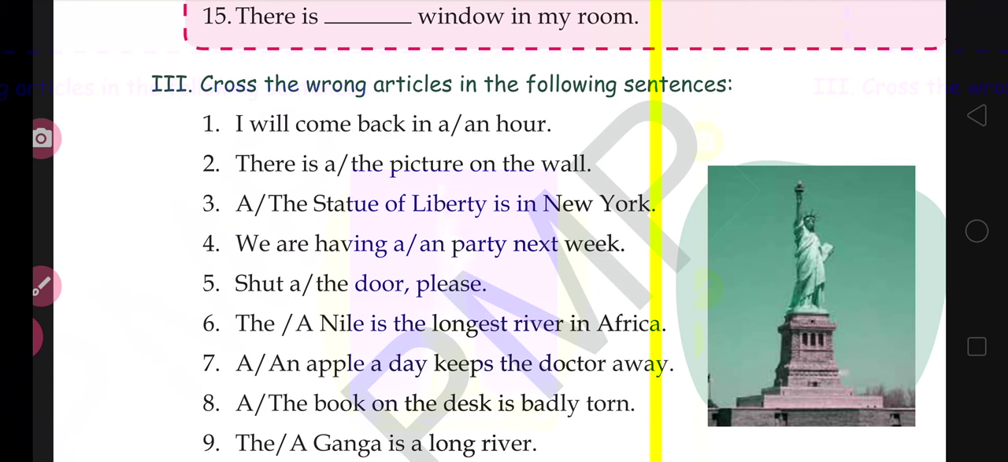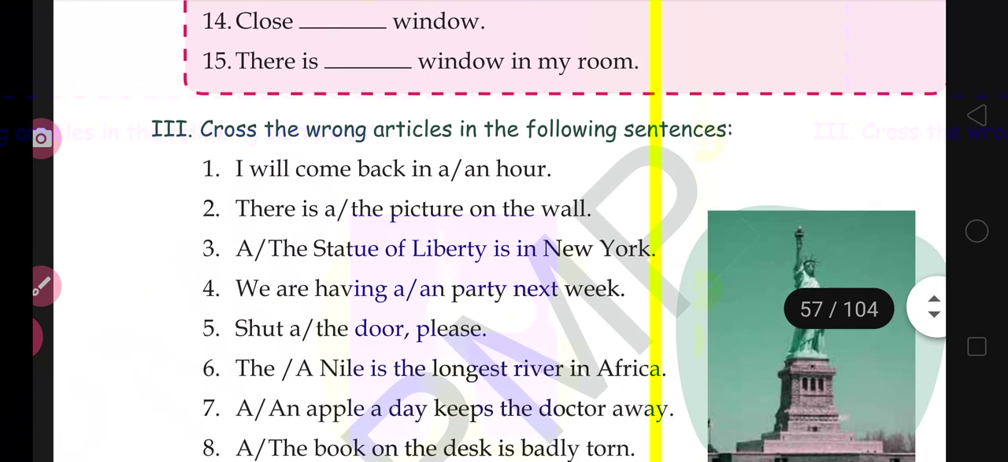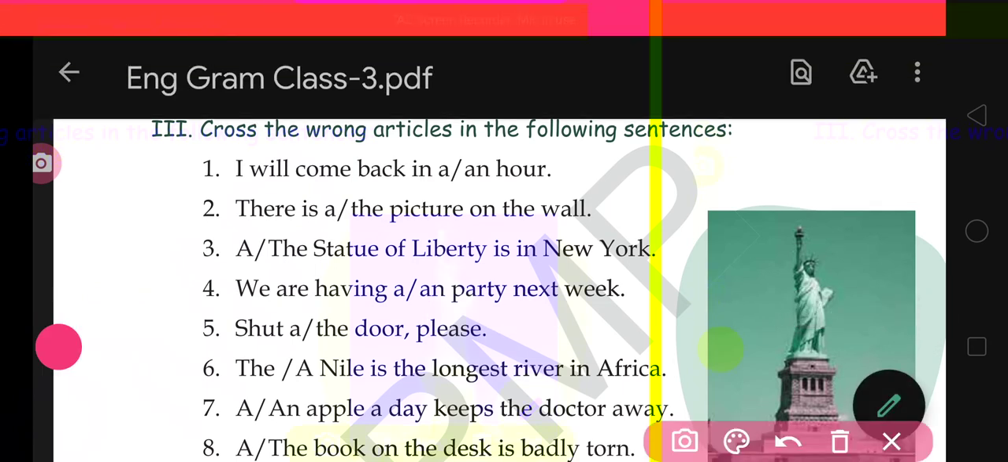I will come back in a or an hour. Then what will be here? See children, in this word, what is the first letter? This is H. H is the first letter, and this is what?